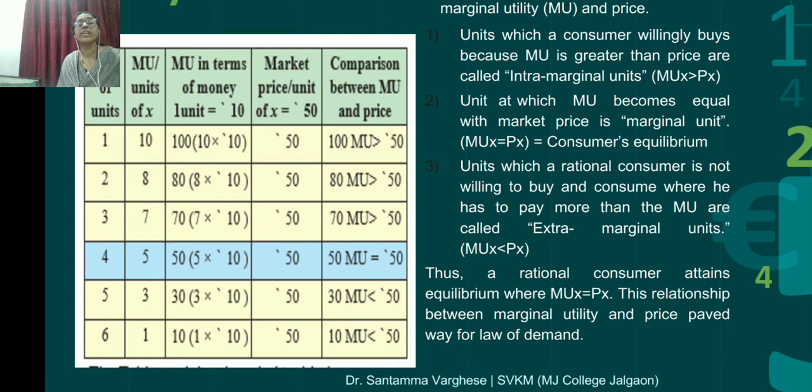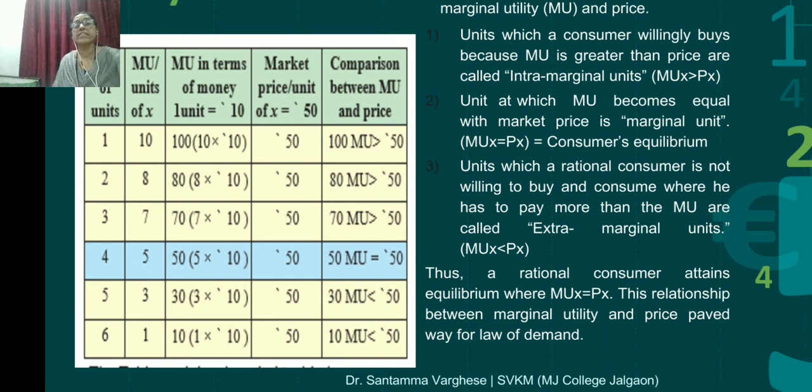Now for 8 units, 8 into 10 is 80. For 7 into 10, 70; 5 into 10, 50; 3 into 10, 30; 1 into 10, 10. So these are the marginal utility in terms of money.